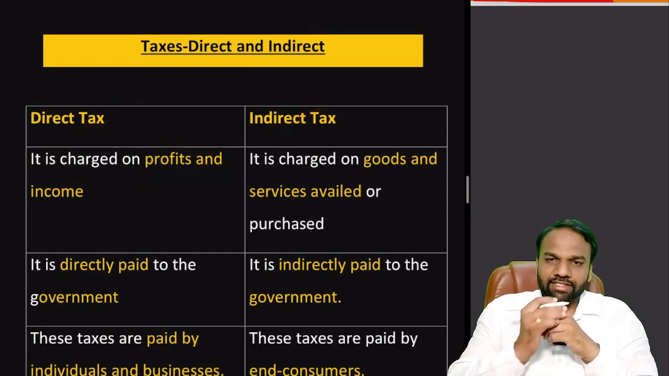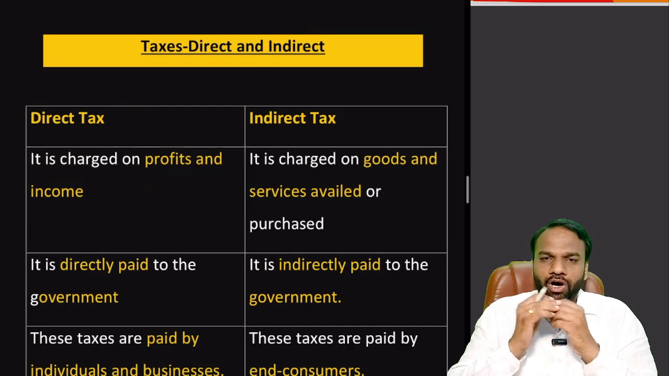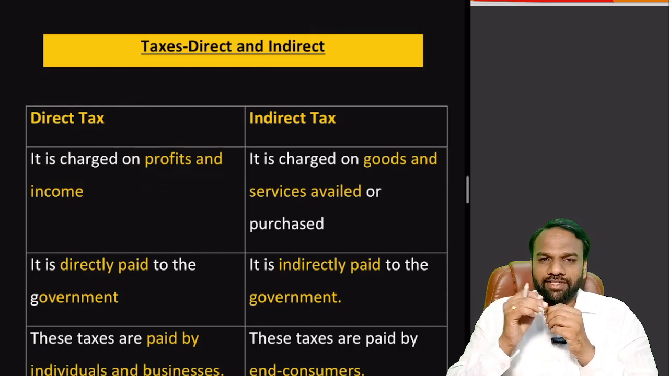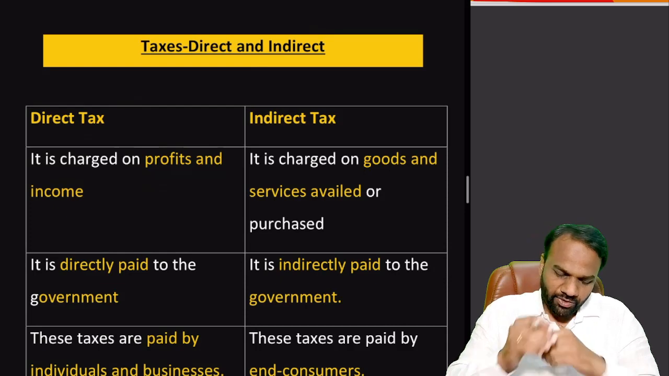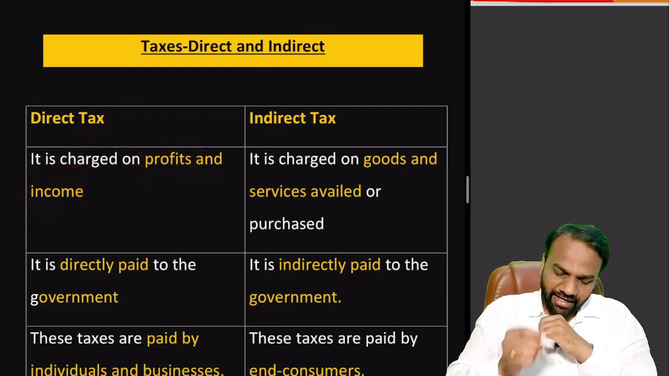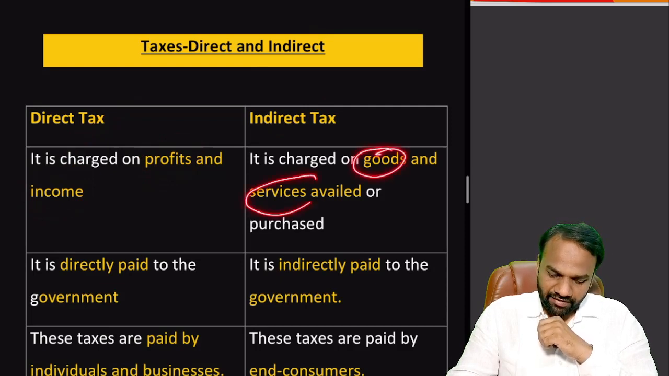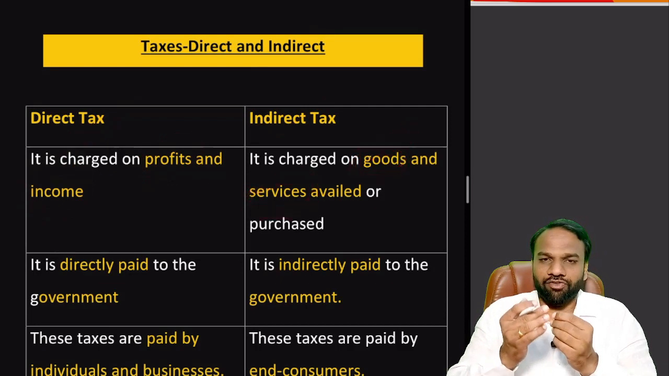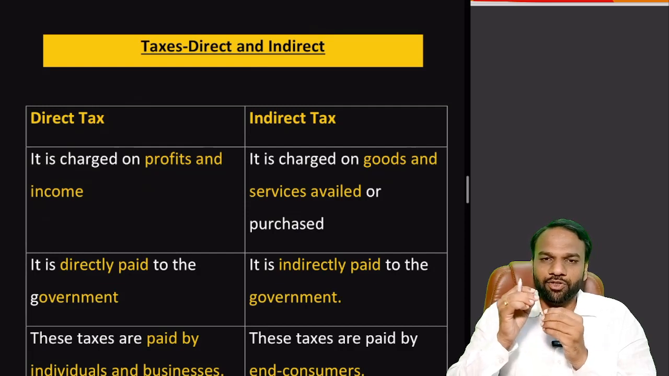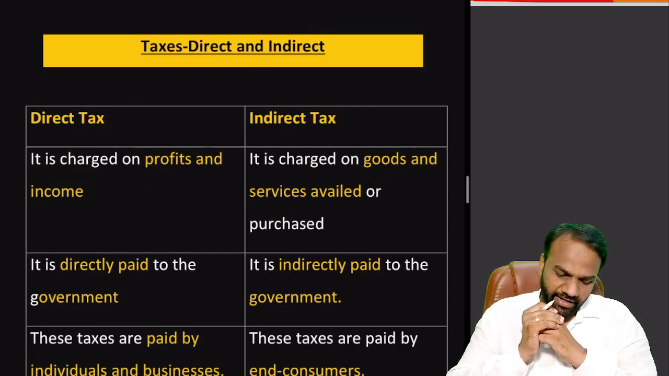Next, an example of indirect tax. For example, if you buy a soap or a pen or a refrigerator or a laptop, you pay taxes. The taxes which you pay here come under indirect taxes. So here we broadly understood the difference: direct taxes are charged on profits and income, whereas indirect taxes are charged on goods and services. In goods, I took examples such as a refrigerator and a pen. As an example of services, when you watch a movie, you are using services, and the taxes you pay are examples of indirect taxes.